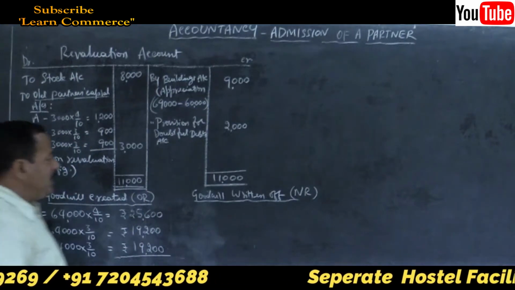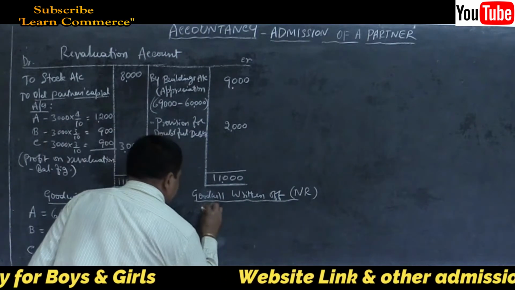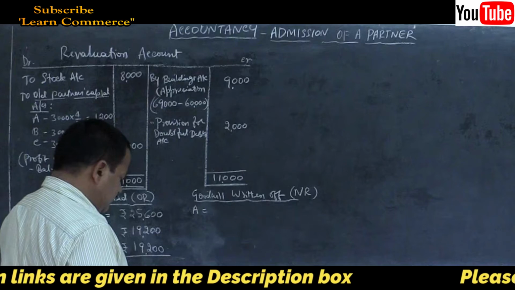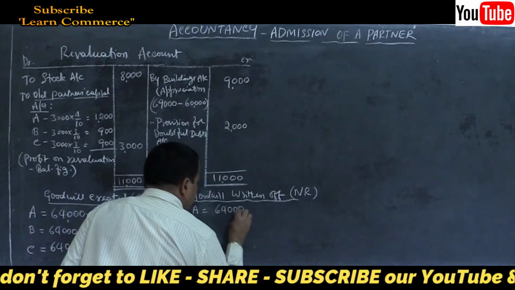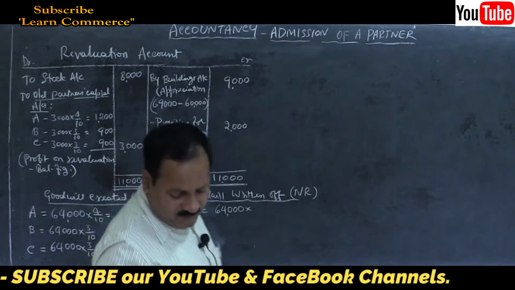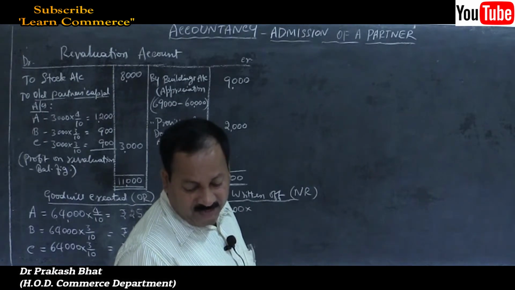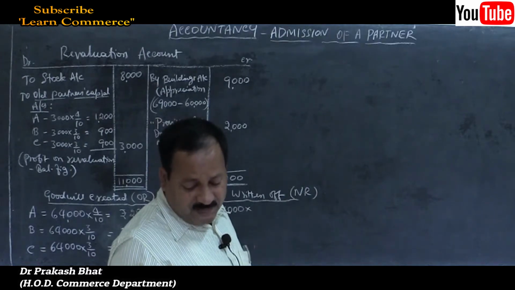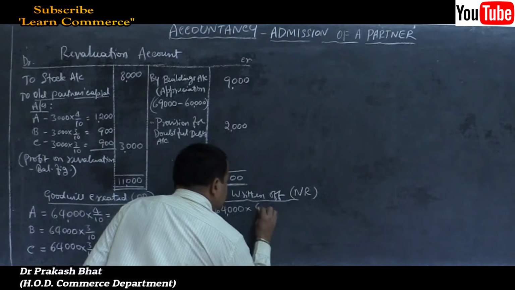Now, how much should be debited to their capital accounts? That is writing off. Goodwill written off. So it is A. Total amount of goodwill remains the same, 64,000, correct. 64,000 into their new profit sharing ratios. Refer the problem. New ratios are given as 6:9:9:8. So if you add these together, 6 plus 9 plus 9 plus 8, it will be 32. That is the denominator. So 6 by 32.